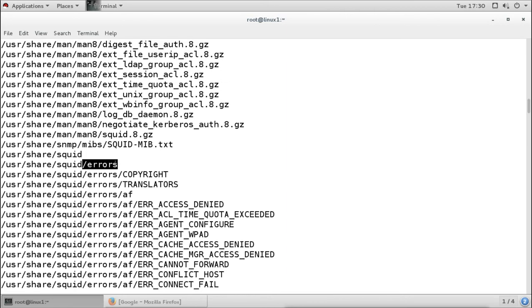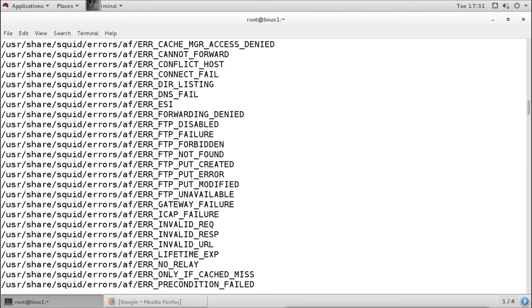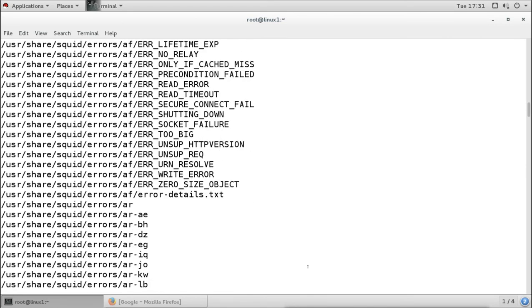Now this is why the output is very big, because it has the errors in different languages. That means when you try to access a website by using the Squid server, and the Squid server is giving you an error, for example access denied, these error files are here under the Squid error directories. Under the directory it has different languages. As you see, these are the errors, and when you see these errors, access denied, not found, or whatever, you will see the error based on the different languages. Now it depends what language you have configured in your system.